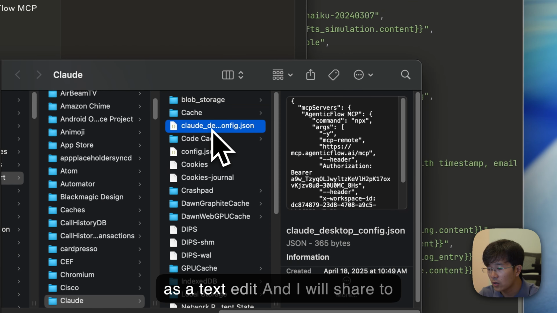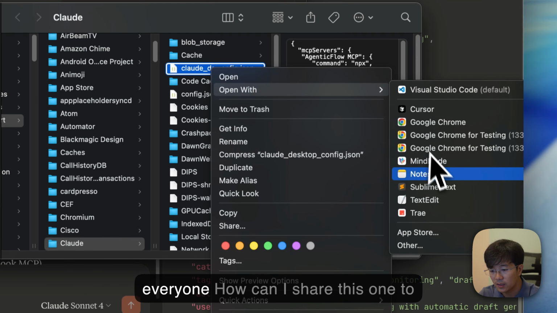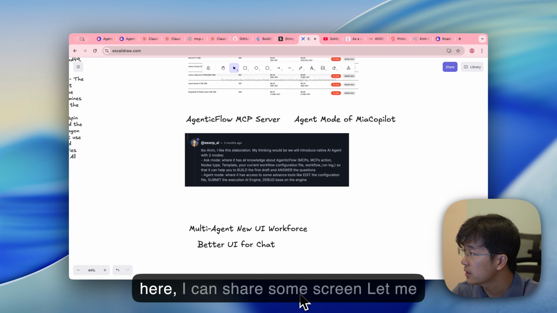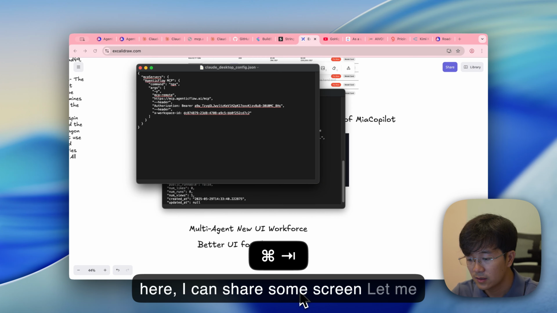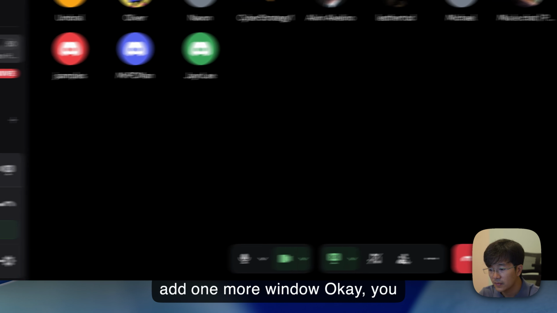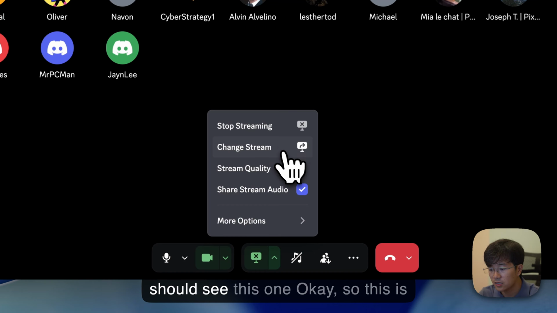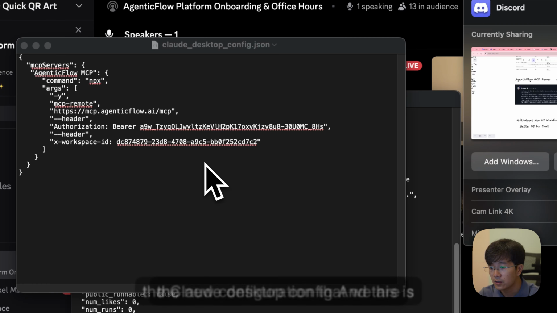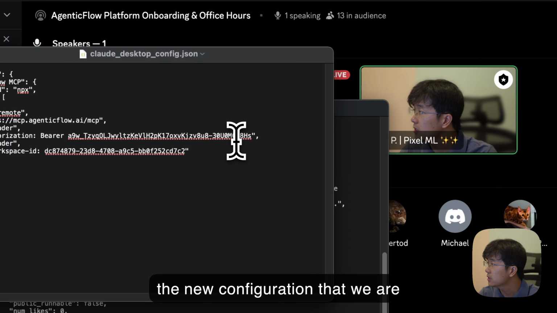So it will open this screen. I will open this in a text edit, and I will share it with everyone. How can I share this one to everyone? Okay. In here, I can share on stream. Let me add one more window. Okay, you should see this one.